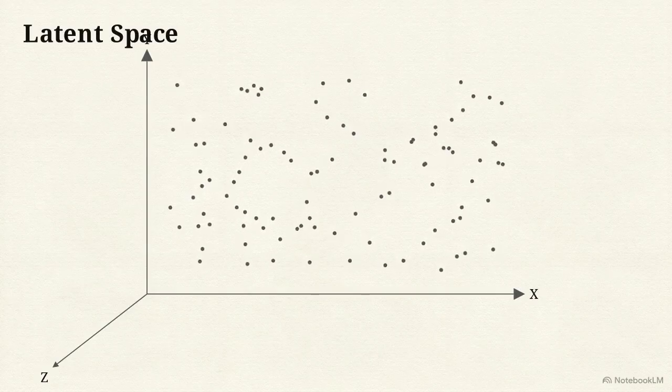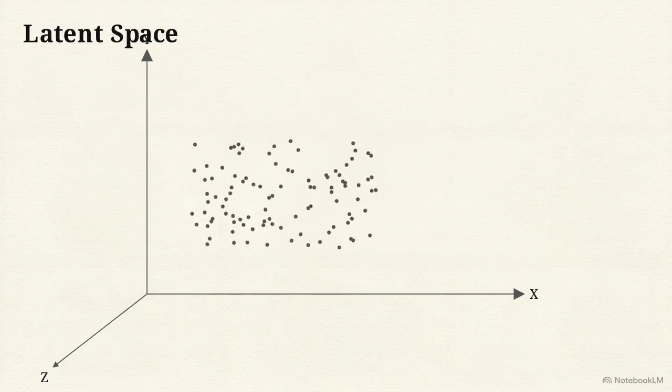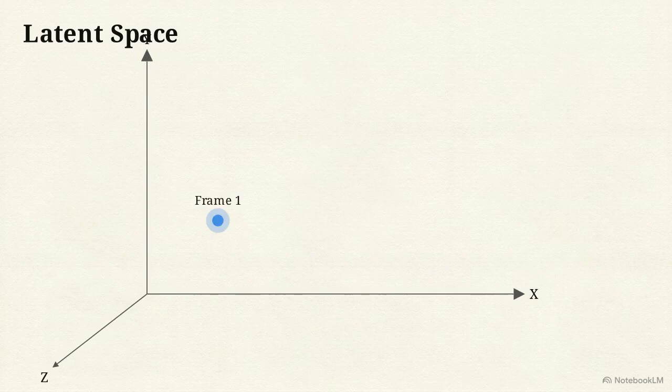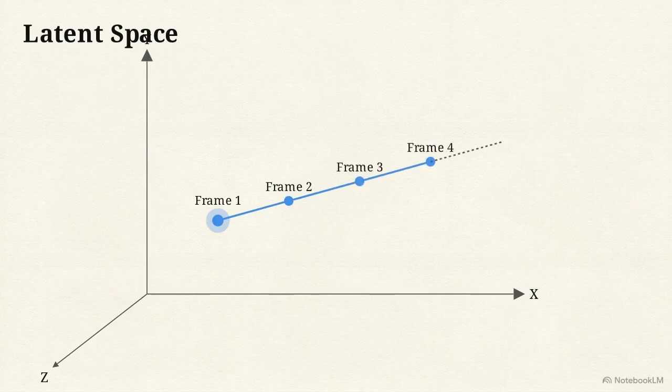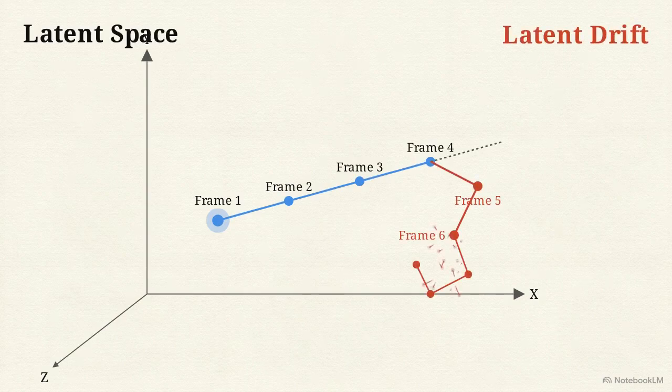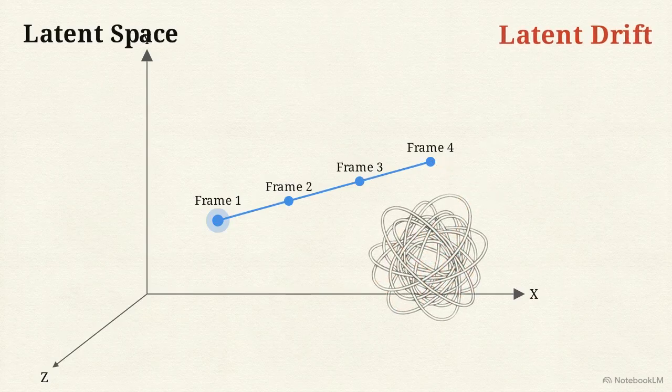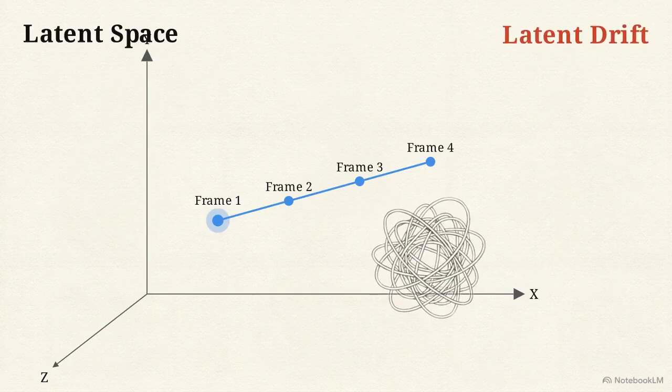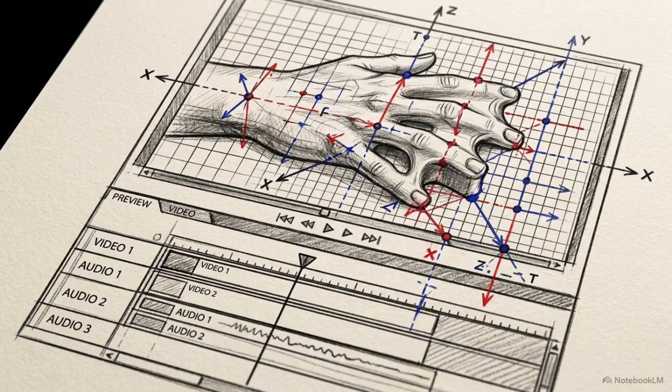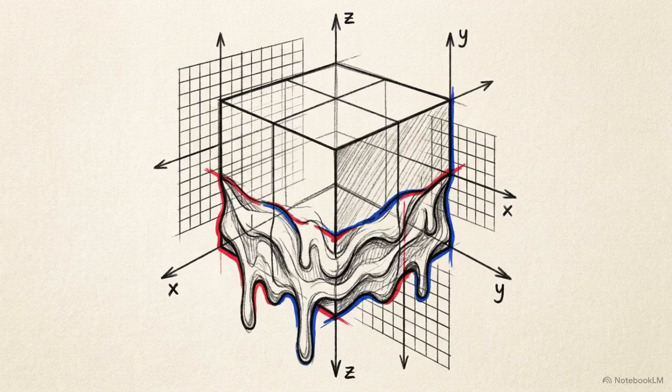Here, frame 1 is represented by a single, tightly clustered coordinate. Standard diffusion creates this coordinate by denoising random noise into a specific data cluster. To create video, the model must generate subsequent coordinates for frames 2, 3, and 4. This reveals the root of the problem, latent drift. Without constraints, these frame coordinates wander away from the original subject's identity, forming a chaotic cloud instead of a linear path. This mathematical scattering in the latent space is what manifests as morphing limbs in the final video. Latent drift is the mathematical representation of physical matter losing its consistency.